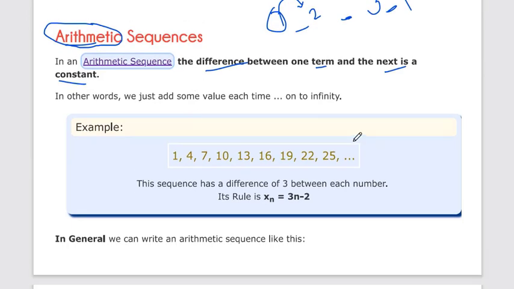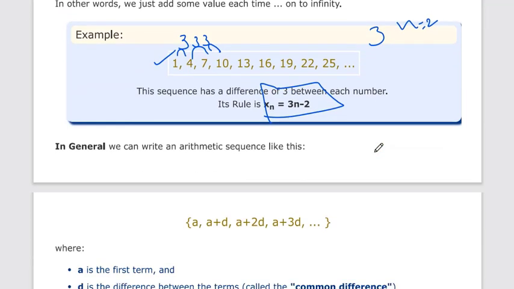Let's start with an example. This is a sequence 1, 4, 7, 10, 11. Here you can see that we have to add 3 in every term. So here the rule for our formula will become 3n minus 2.